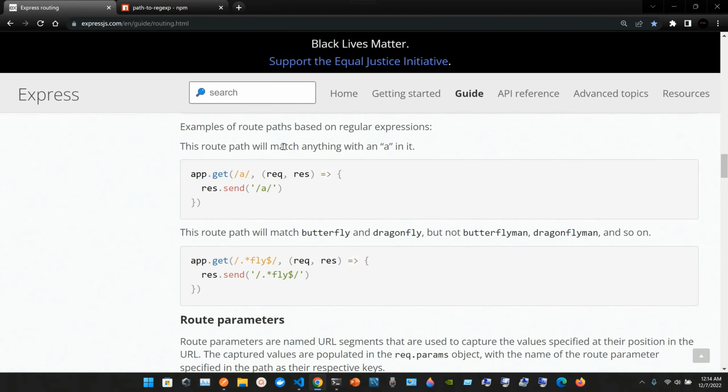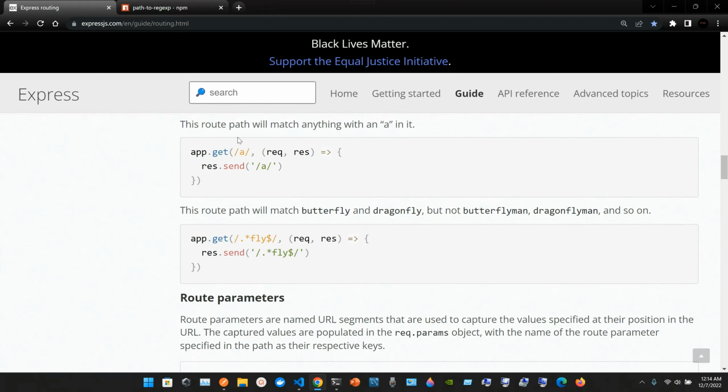Examples of route paths based on regular expressions. This route path will match anything with an a in it. So we have app.get, open parentheses, and now we don't have single quotes, but we have /a/, so we have this letter a inside two slashes.